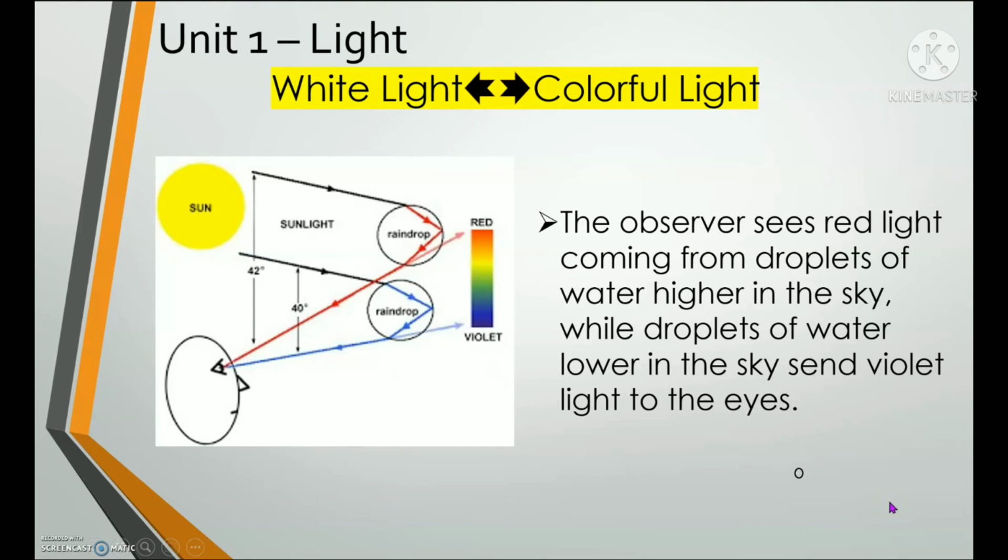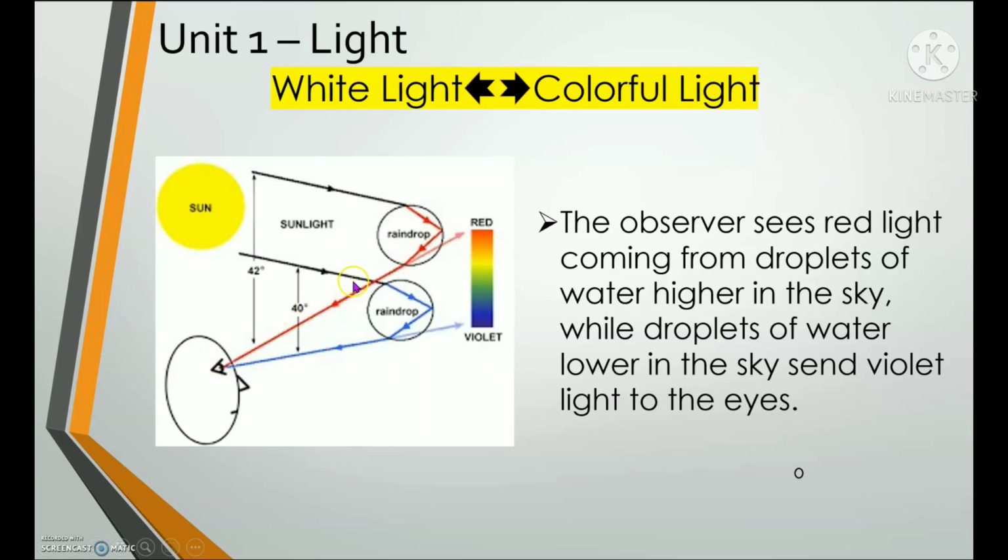Okay, let's read the paragraph. The observer sees red light coming from droplets of water higher in the sky, while droplets of water lower in the sky send violet lights to the eyes. Okay, so I've already explained this one, right? So, for example, this is the observer or a human being looking at the rainbow. The observer will see the light coming from the higher droplets in the sky.